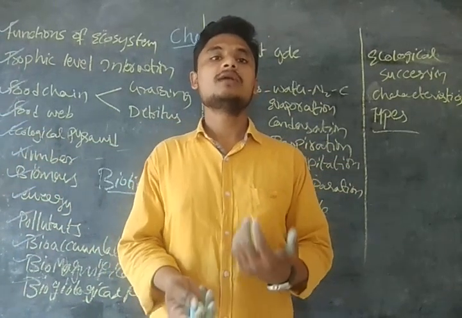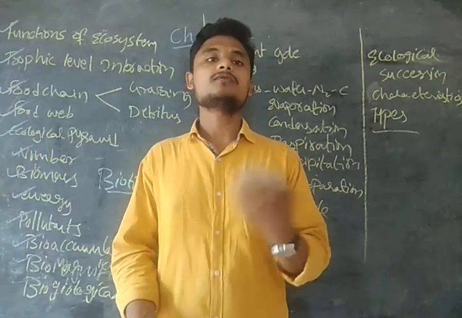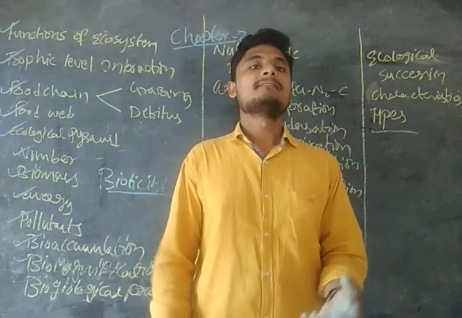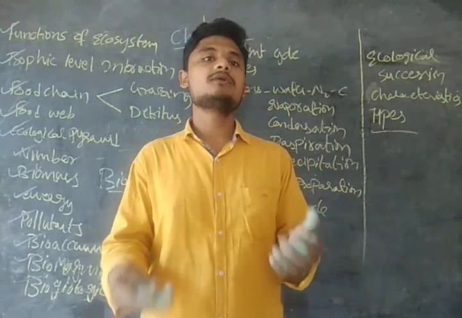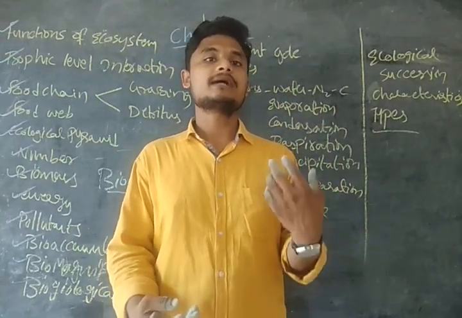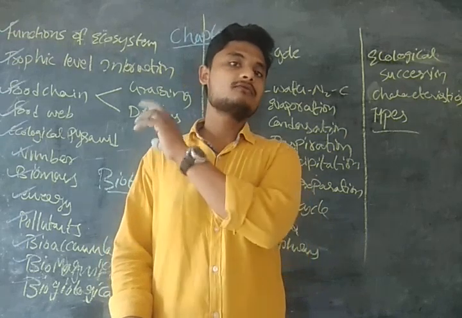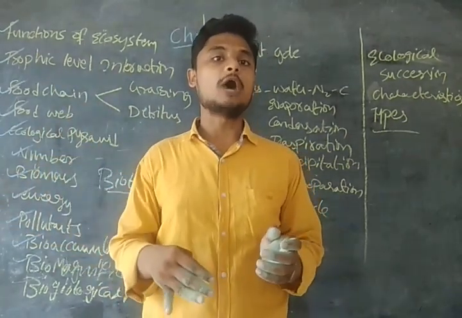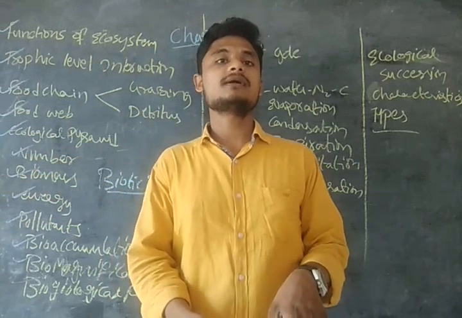Autogenic is self, means from that place only, from that habitat only, the succession is taking place. And allogenic is where some other species from outside the ecosystem has brought the succession.